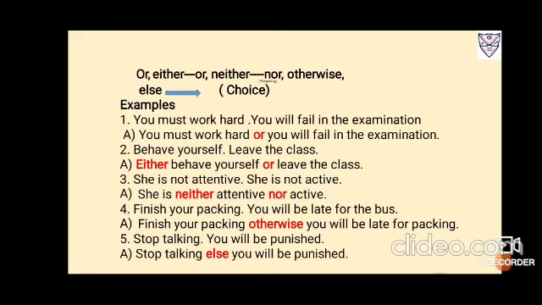Finish your packing, you will be late for the bus. So it's a choice given. Finish your packing, again it's a statement, or you'll be late for the bus. Again it is an independent statement. So you will take a choice coordinating conjunction and join these two statements. That is, finish your packing, otherwise you'll be late for the bus. Stop talking, you will be punished. It is, stop talking, otherwise you will be punished. Stop talking or you will be punished.